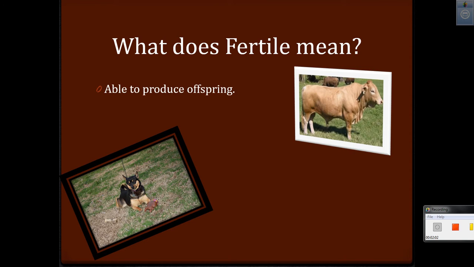Fertile means that they are able to produce offspring. So you can produce babies. Not sterile, meaning they cannot produce babies. And this is either going to be a purebred or a hybrid. So all animals that are considered a species should be fertile unless something has altered that. For instance, the dog in the lower corner, Penny, my dog, she was spayed, so she is no longer fertile. She is sterile because we've removed her parts and bits that would provide the babies. Whereas the Guernsey cow is fertile. It can produce calves.